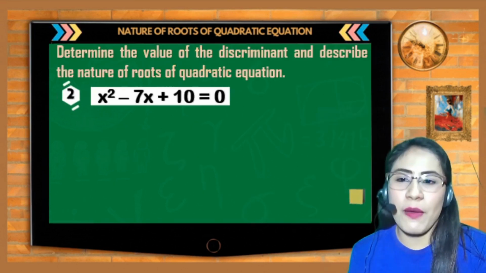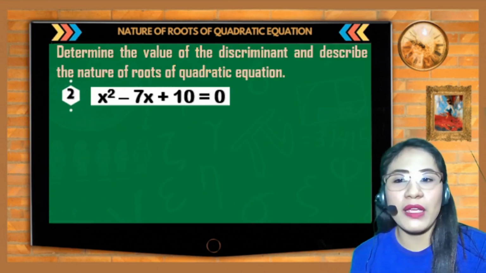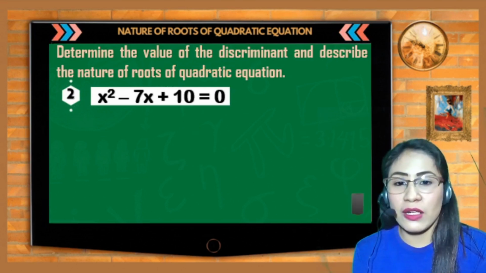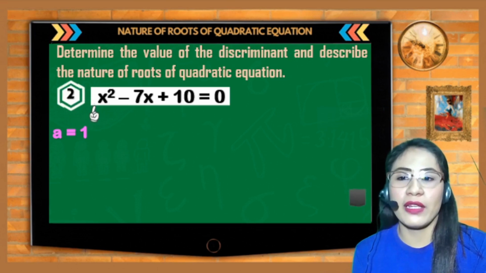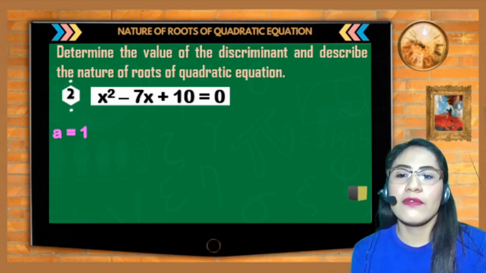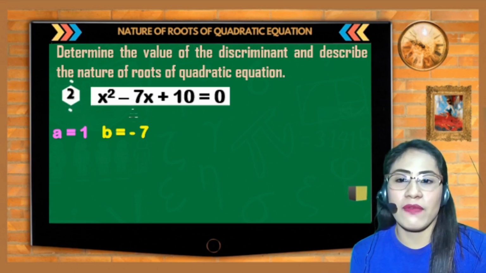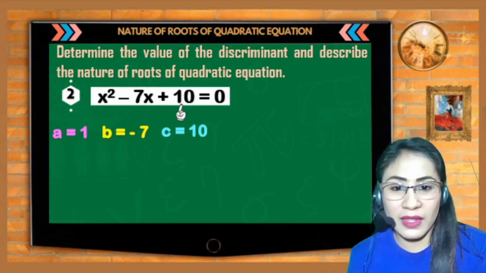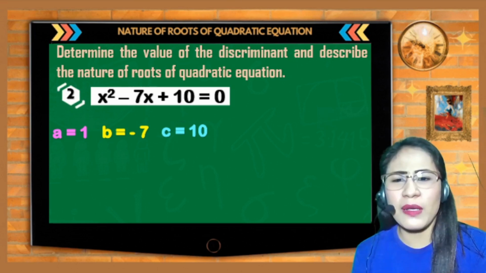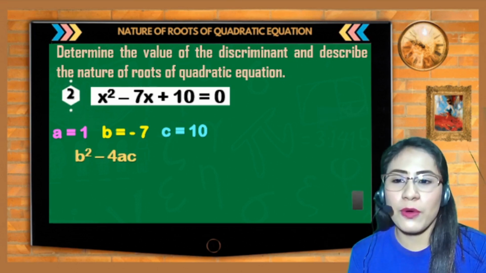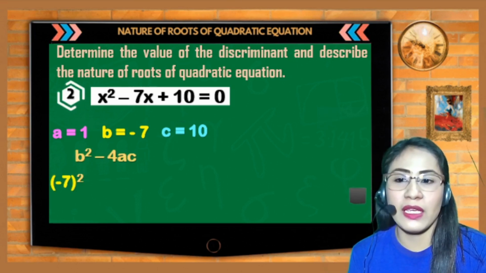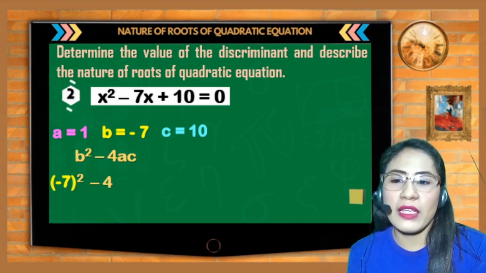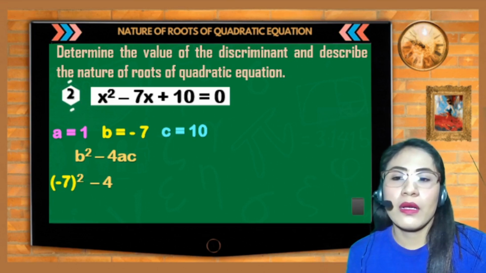Next example. x squared minus 7x plus 10 is equal to 0. So, naka-standard form ulit siya. So, value ng A is 1, value ng B is negative 7, at ang value ng C ay 10. So, substitute this value sa ating formula na b squared minus 4ac. Meron tayong negative 7 squared minus 4.